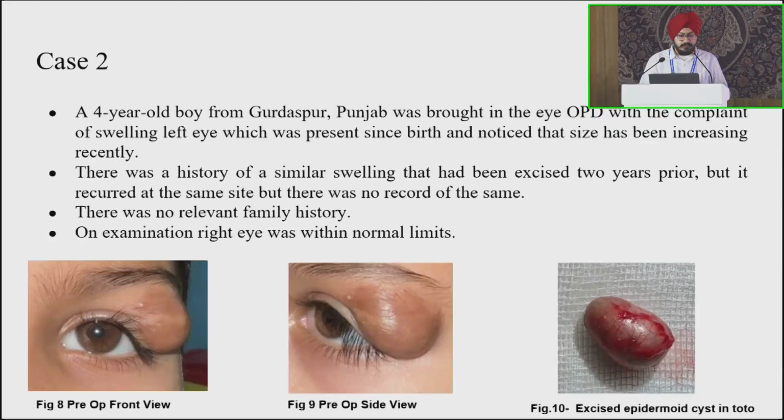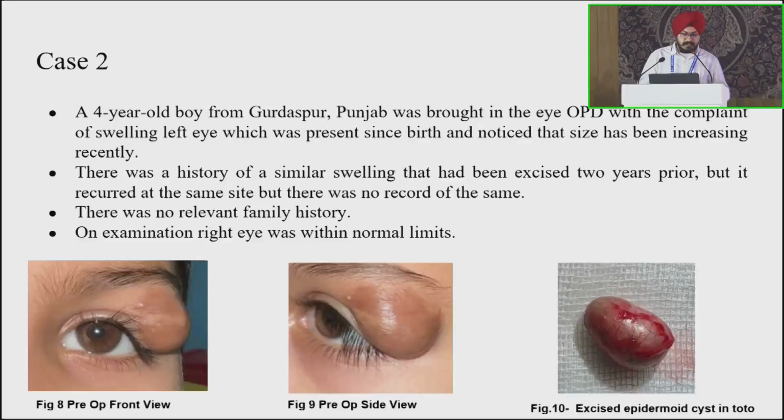Case 2, a 4-year-old boy from Gurdaspur, Punjab was brought to the OPD with a complaint of swelling in the left eye which was present since birth, and it was noticed that the size has been increasing recently. There was a history of similar swelling that had been excised 2 years prior, but it recurred at the same site, but there was no record of the same. There was no relevant family history.